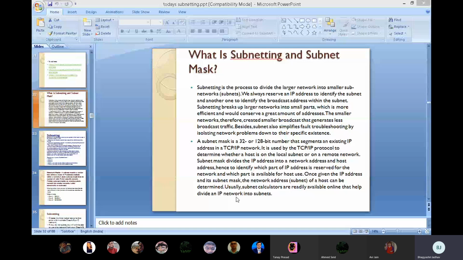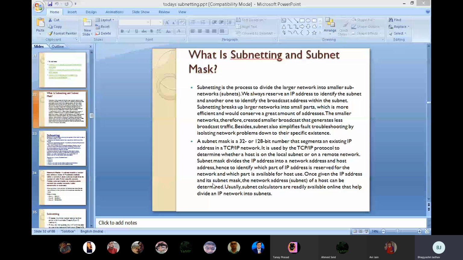See, again I am reading. The subnet mask divides the IP address into a network address and host address, hence identifying which part of the IP address is reserved for the network and which part is available for host use. Once given the IP address and its subnet mask, the network address of the host can be determined. Usually, subnet calculators are readily available on the network.